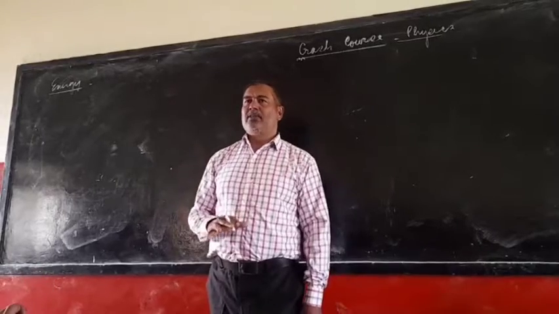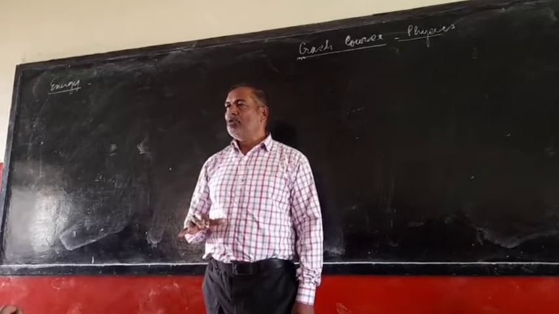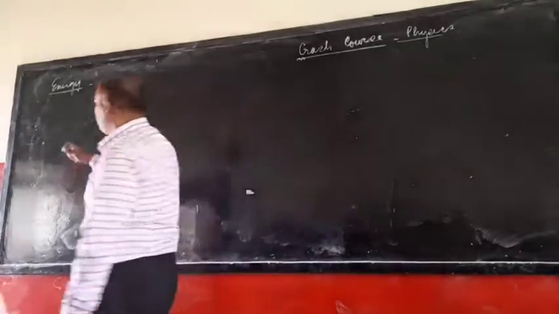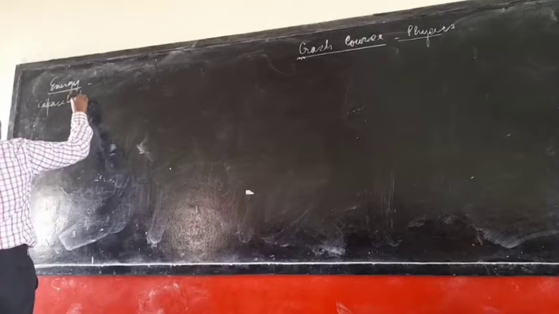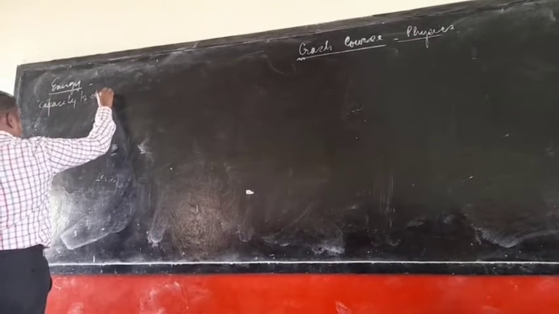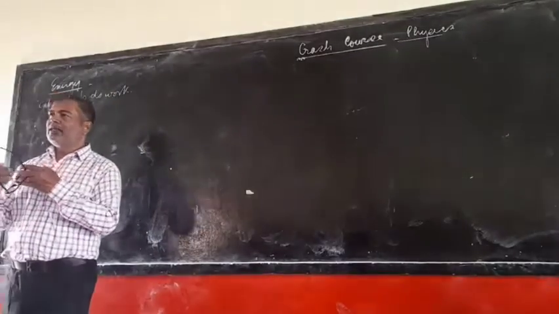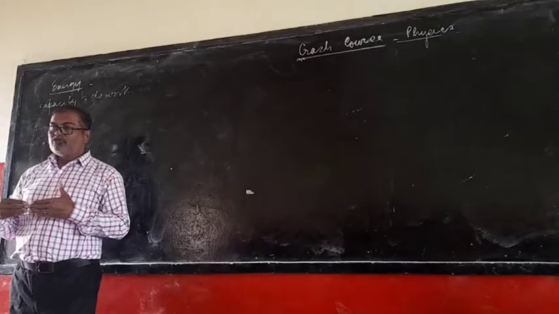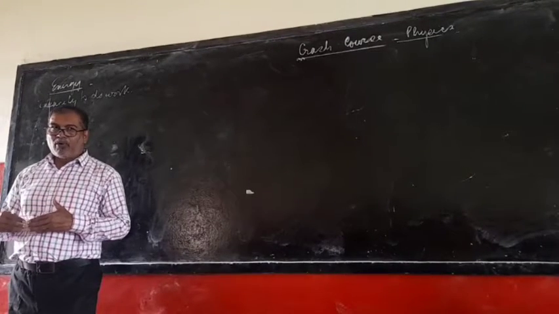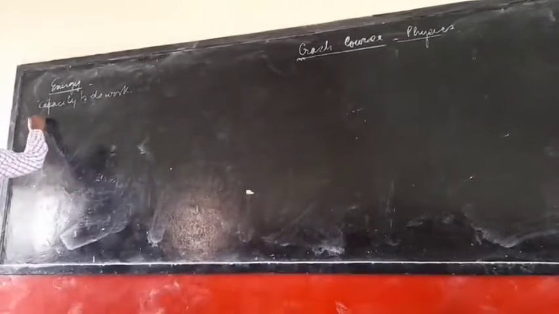Capacity to do work. Instead of ability to do work, you have to use capacity to do work. Energy is better defined as capacity to do work. So there is a direct relation between energy and work. Amount of work done by a body is equal to energy possessed in it.